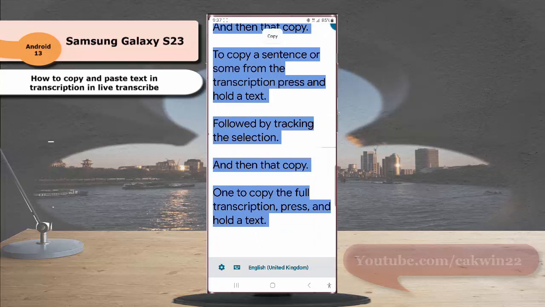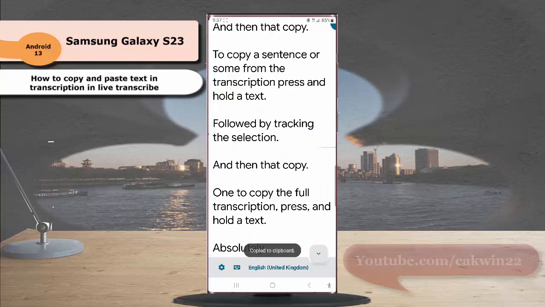tap select all, and then tap copy. All copied text will be copied to the clipboard so you can paste them to other apps according to your need.